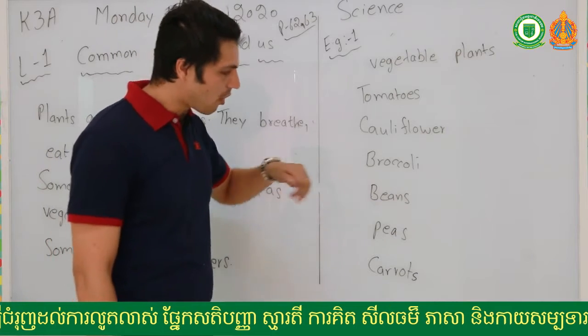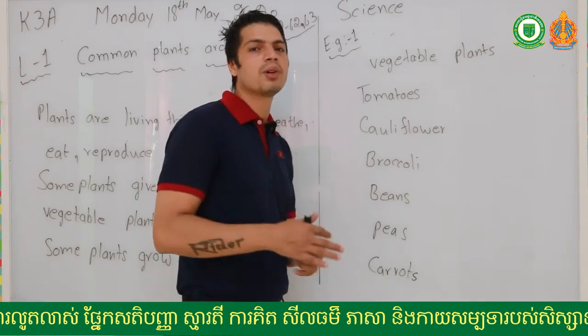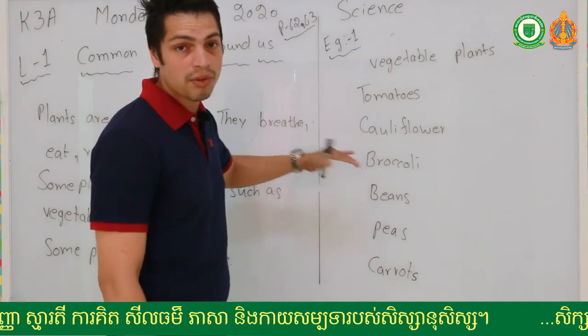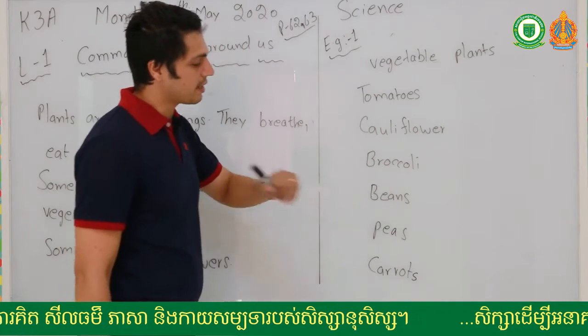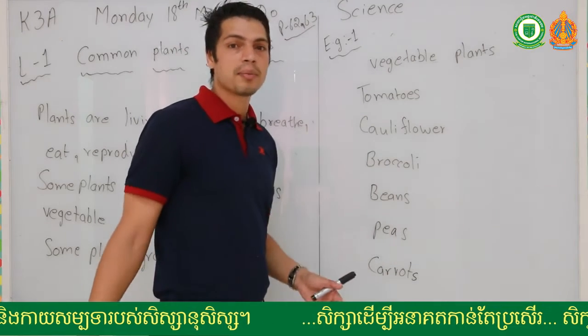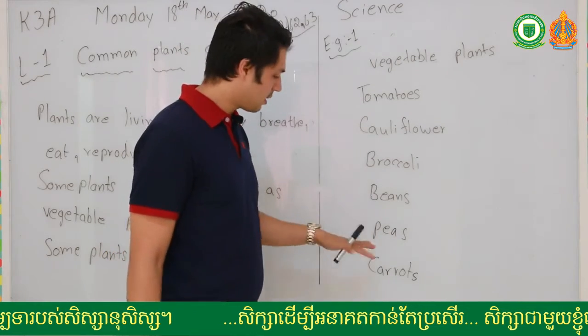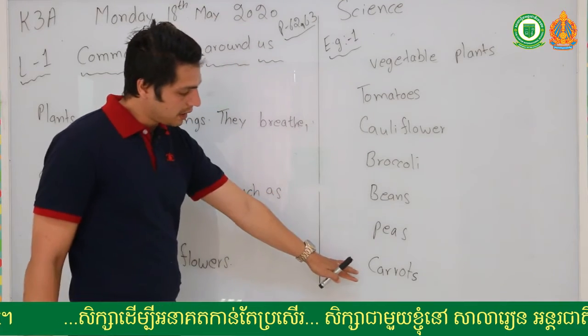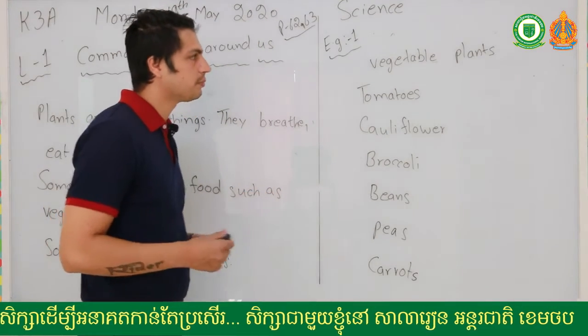Okay, broccoli. So I know you are all familiar with broccoli. Beans, like green beans. All the green beans they grow on plants. Peas, green peas. Another example, carrots.